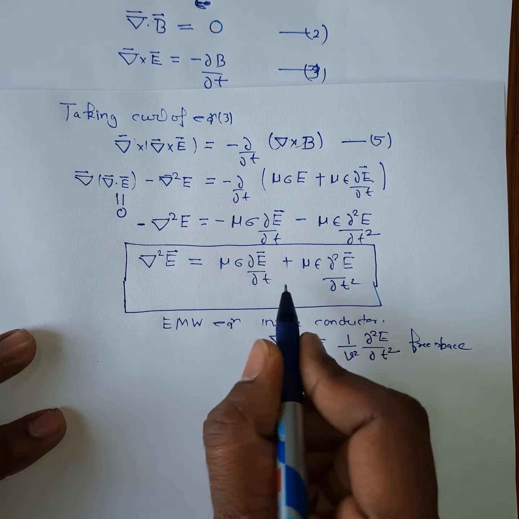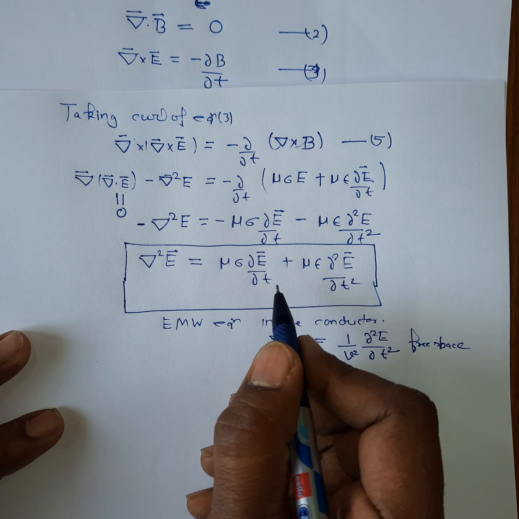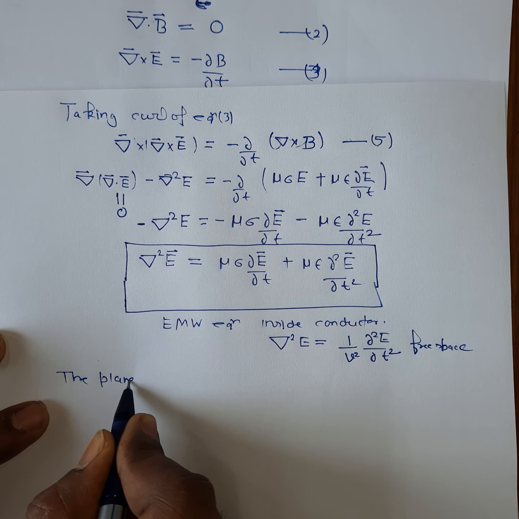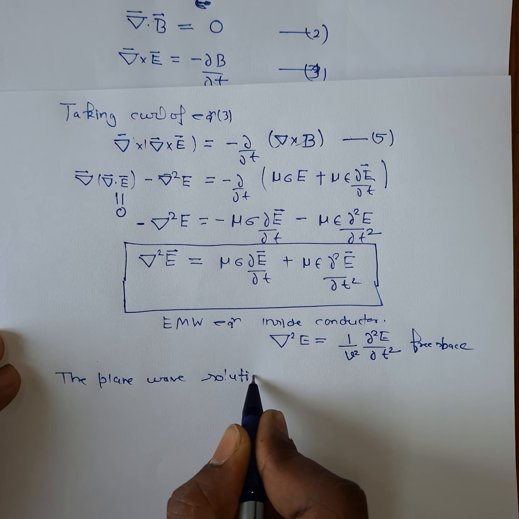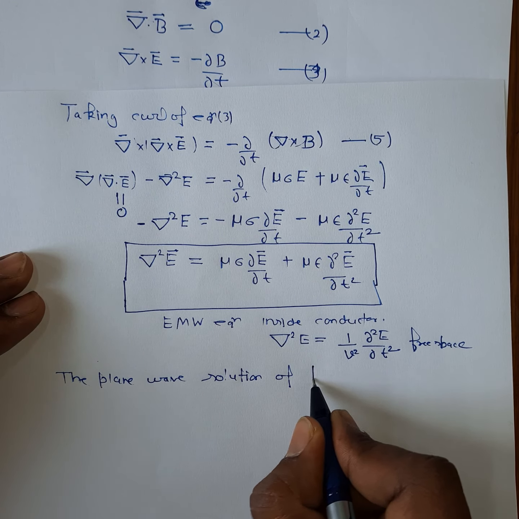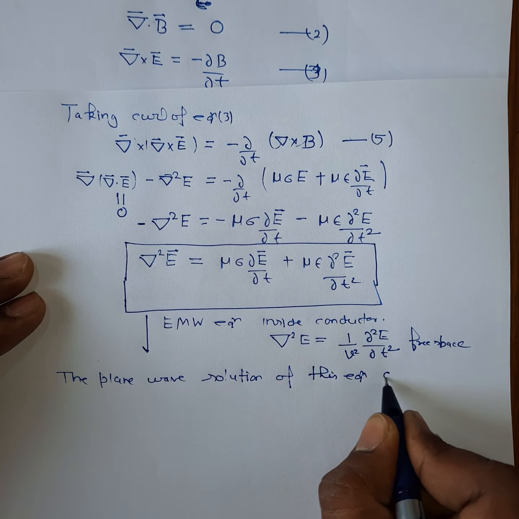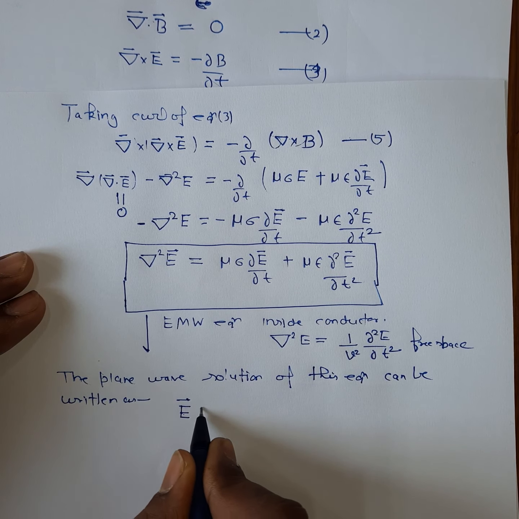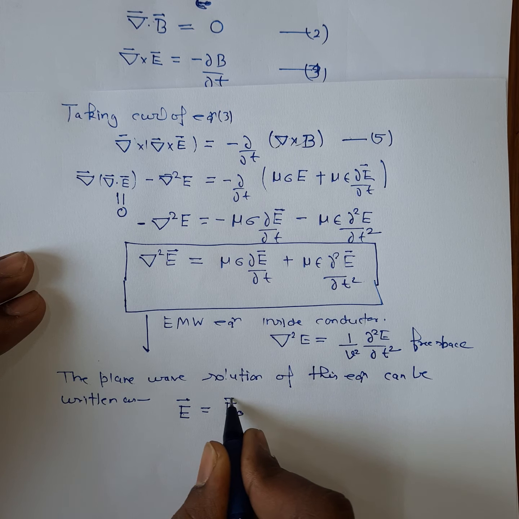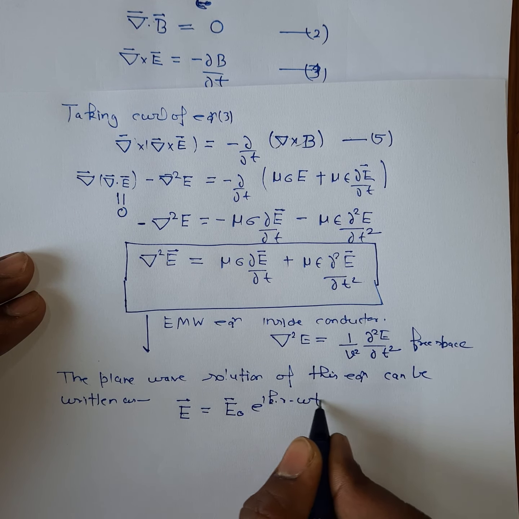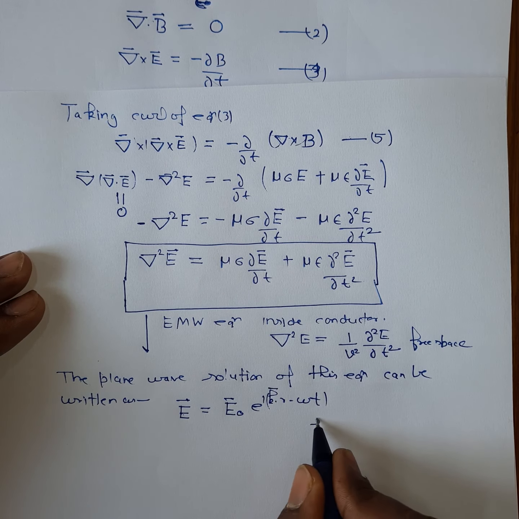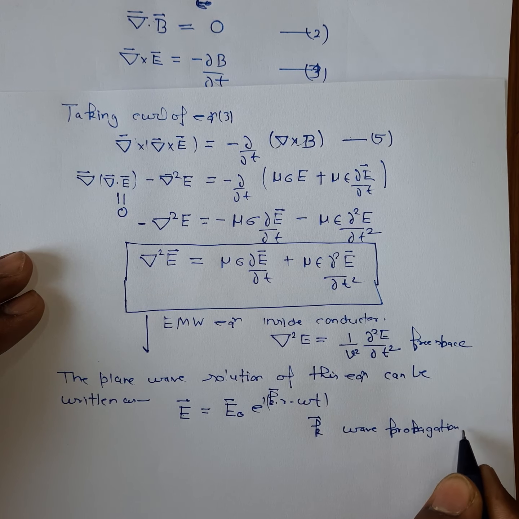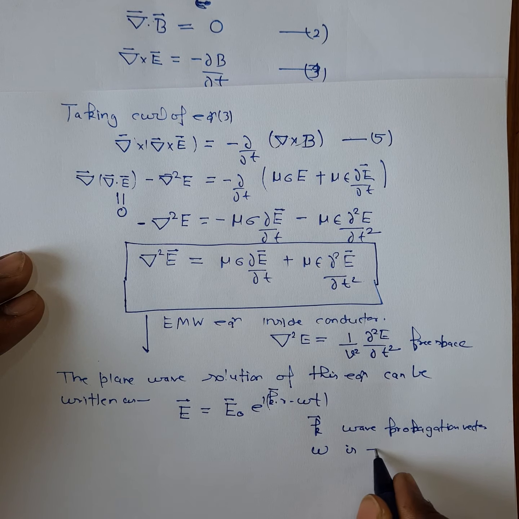However, if you solve this second order differential equation, you will get the plane wave solution of this equation, and it can be written as E is equal to E0 e to the power i(k dot r minus omega t), where k vector is the wave propagation vector and omega is the frequency of the wave.